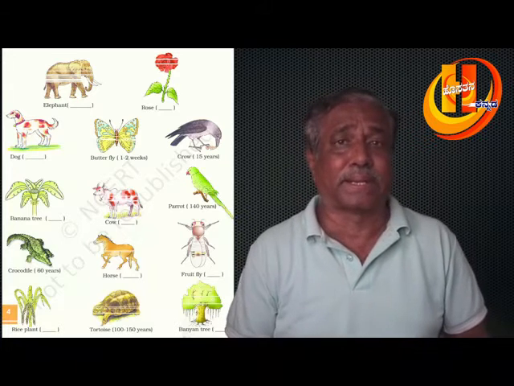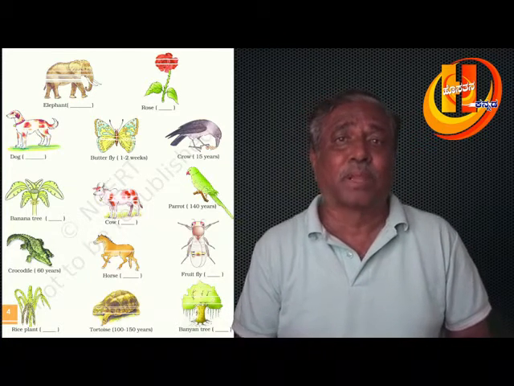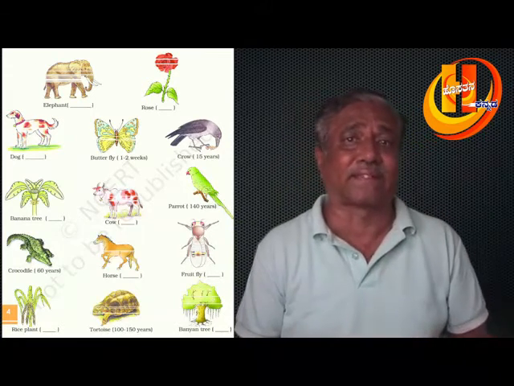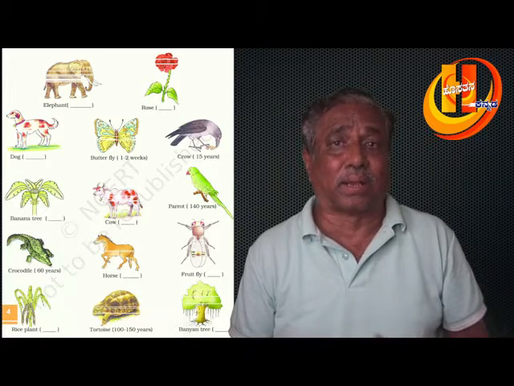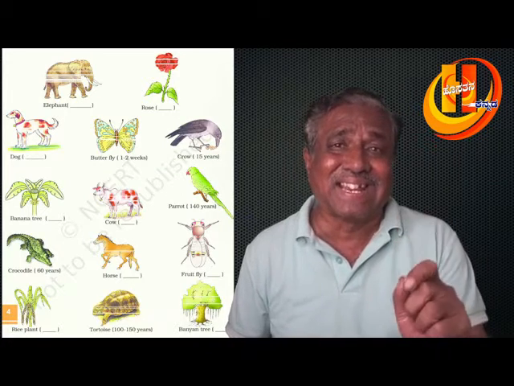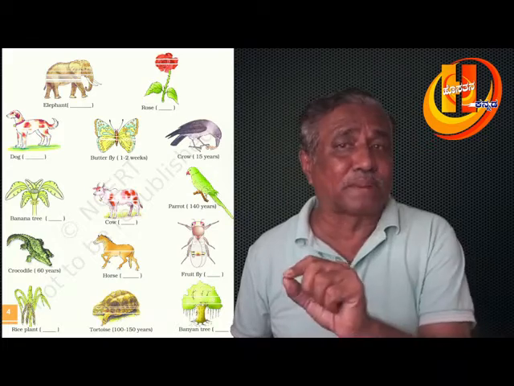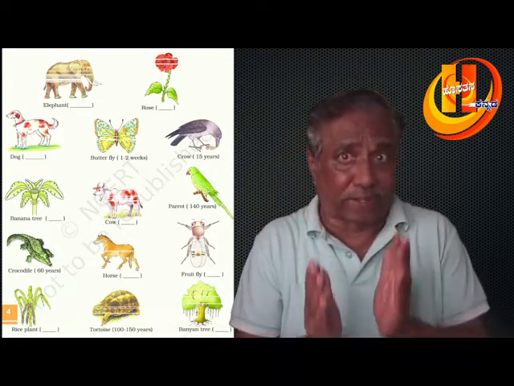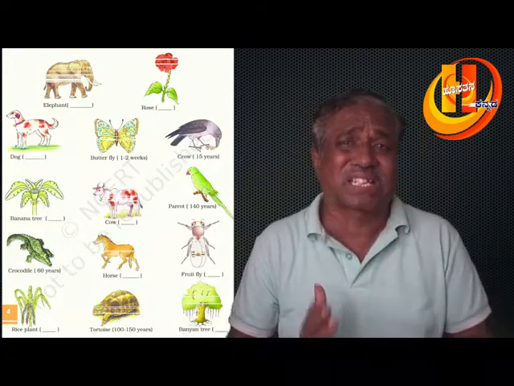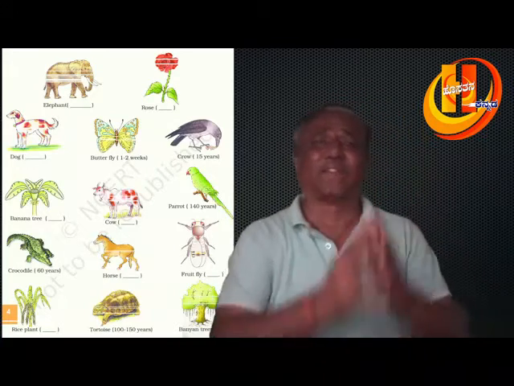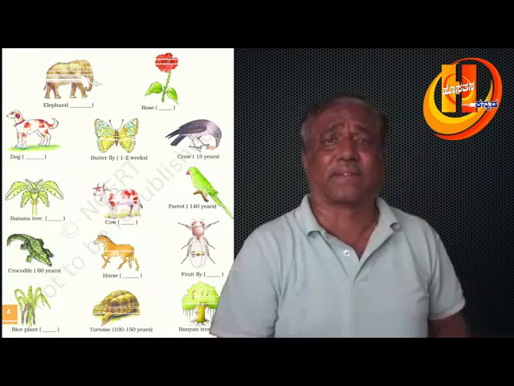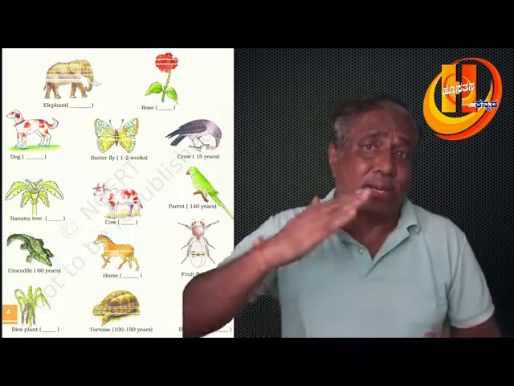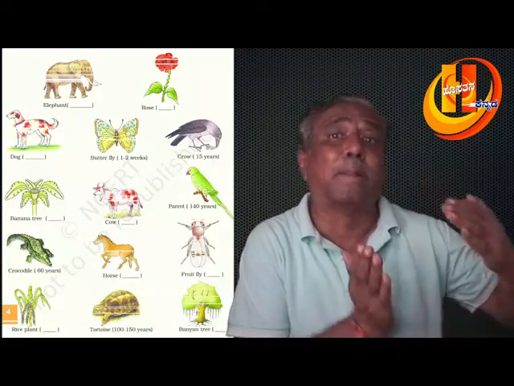That is very important. Lifespan is only 15 days to 1 month in case of Drosophila melanogaster, 4 months in case of the rice plant, and 10 years in case of the rose plant, 15 years for crow, banana, dog, cow, 25 years, and 50 years for horse, 60 years crocodile, 75 years elephant, 140 years parrot, about 150 years for tortoise, and more than 200 years for the banyan tree.